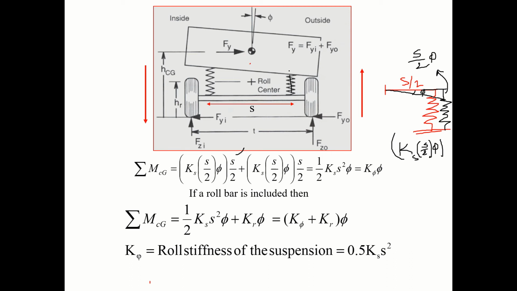This spring will be pushing this way and the other spring will be pulling this way, so we can add these two. This becomes half Ks S square phi, and this part you call K phi. This is linear stiffness, and this is what you can call the roll stiffness of the suspension.